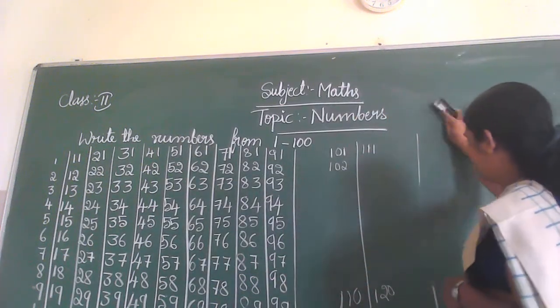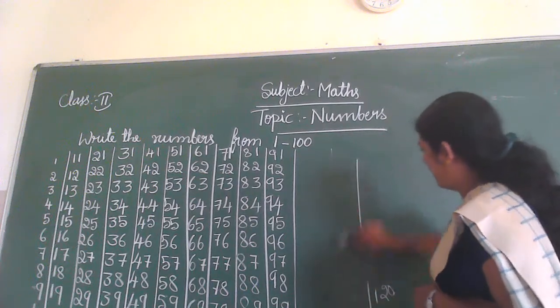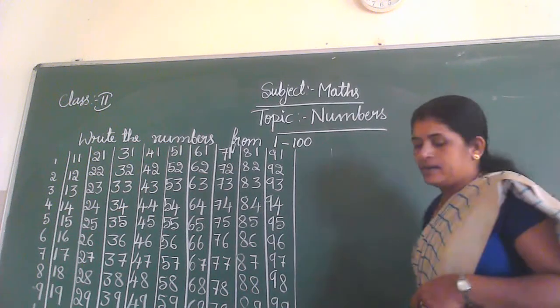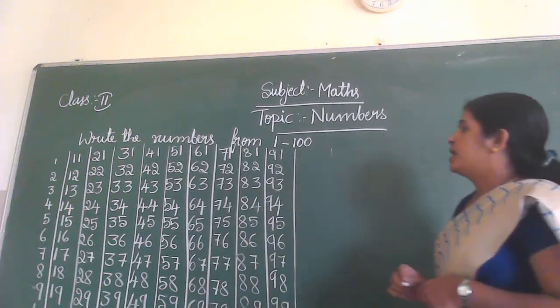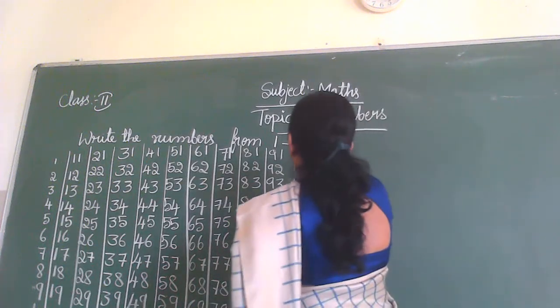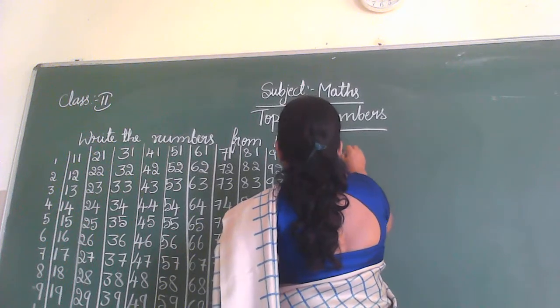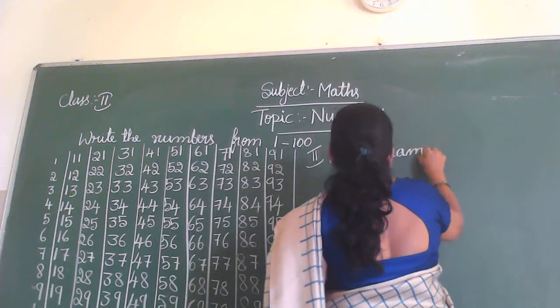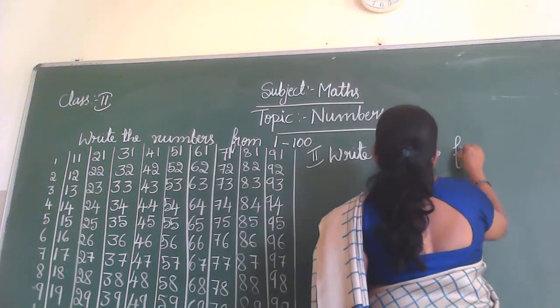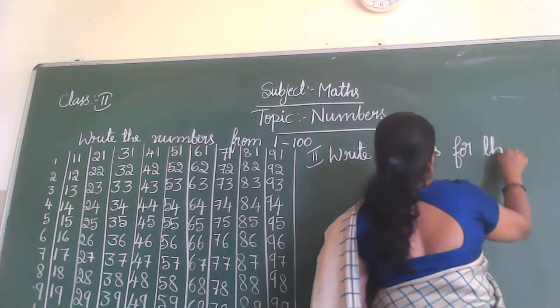First you should write the numbers 1 to 500. Okay. And next, write the names for the numerals.